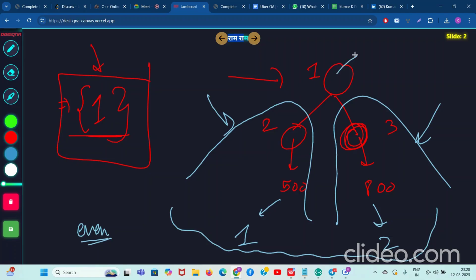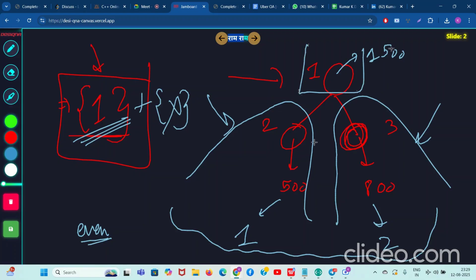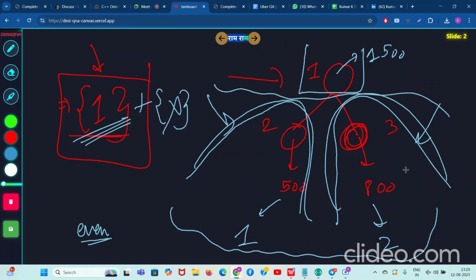So let's say you want to select node number 1. What will you do? One option is pretty simple: you select node number 1 and you select nothing else apart from that. Why? Because in all of its branches you selected nothing. So how many nodes have you selected in all of its branches? 0. 0 is an even number. So it satisfies the constraint. Clear?